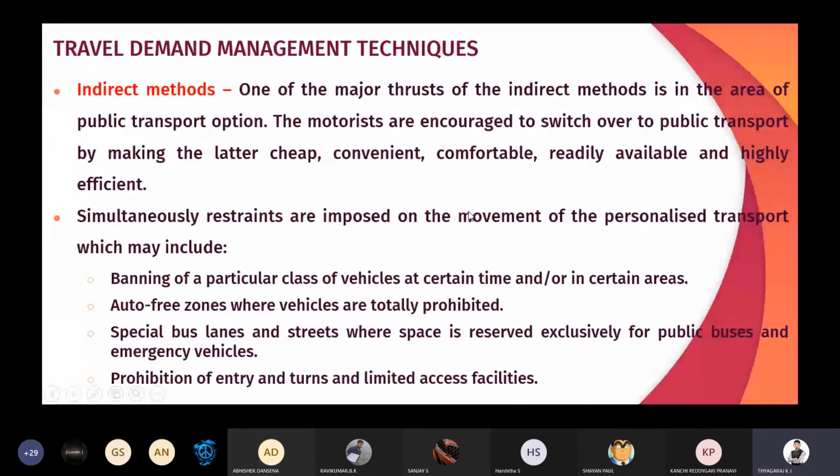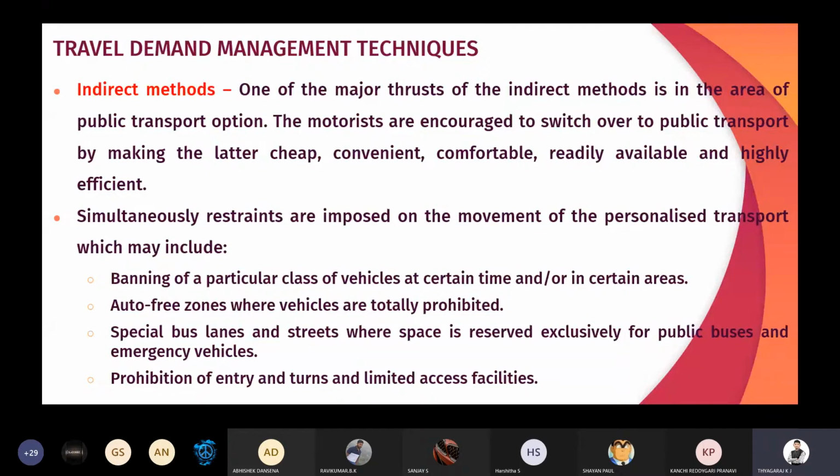So banning a particular class of vehicles at a certain time, and making auto-free zones, which means prohibition of vehicles, no movement of vehicles. By making that type of regulation, we can reduce the travel demand.